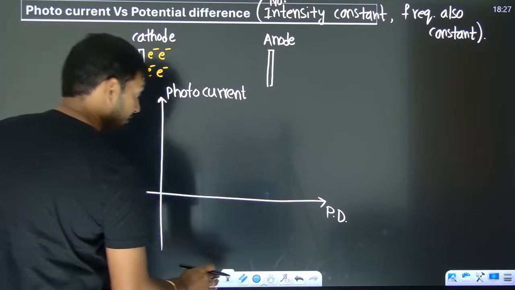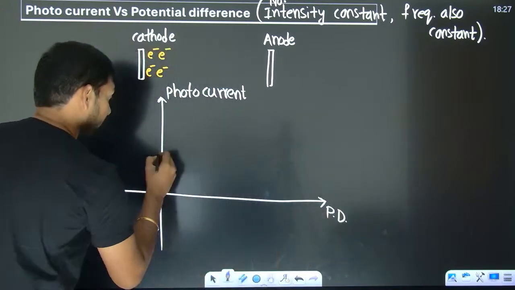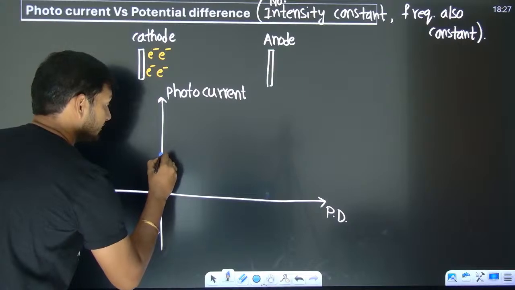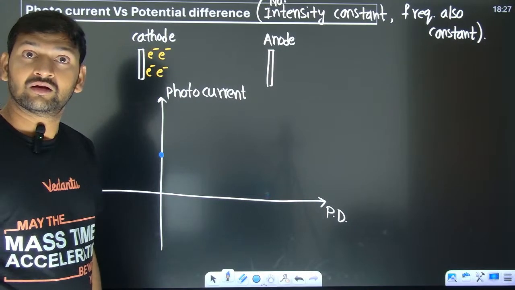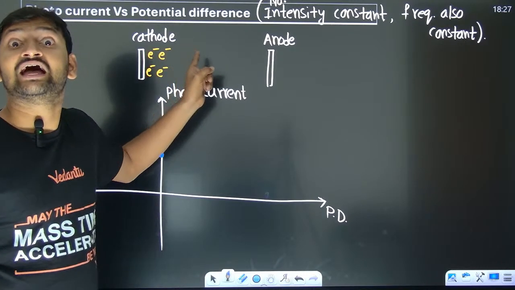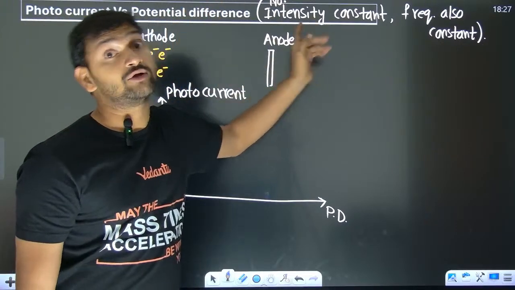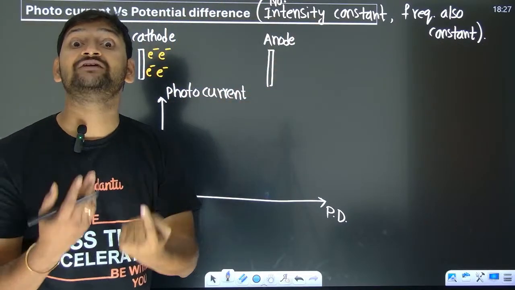Okay. Then one interesting observation is that still there is current. That means the electrons which have come out have some kinetic energy. So even if you don't make them go to the anode, they will go on their own because they have kinetic energy.